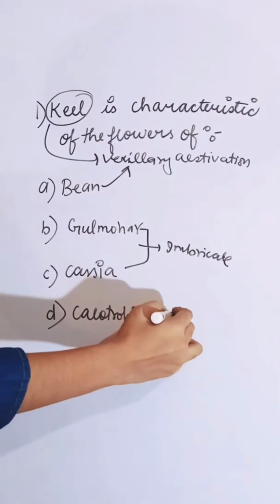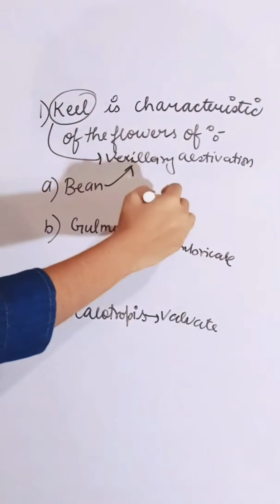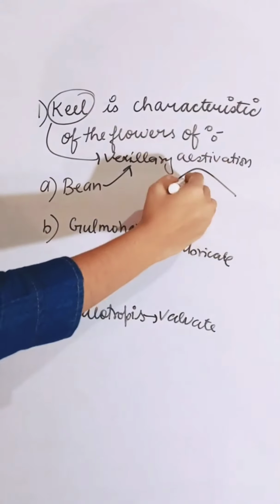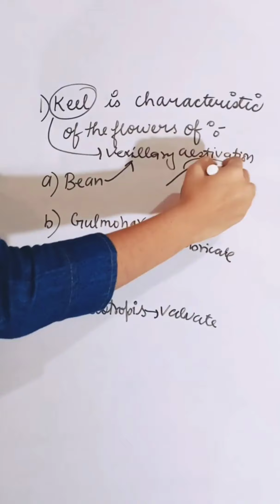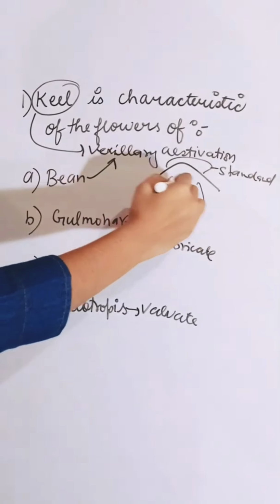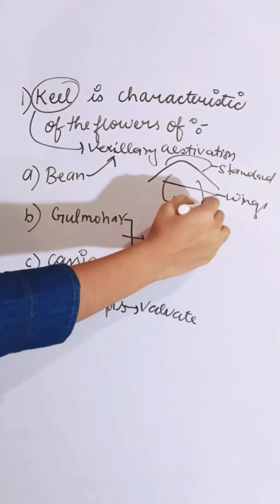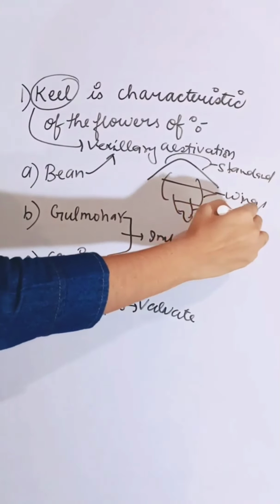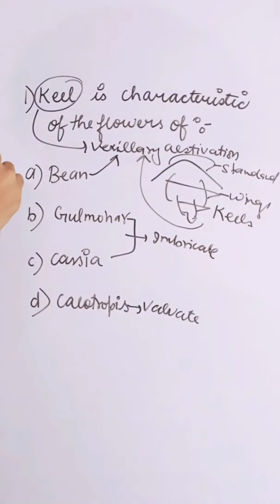Calotropis is the example of valvate aestivation. In the diagram of keel, these two are known as standard, these two are known as wings, and these two are known as keel. This is the diagram of vexillary aestivation. So the correct answer is A.